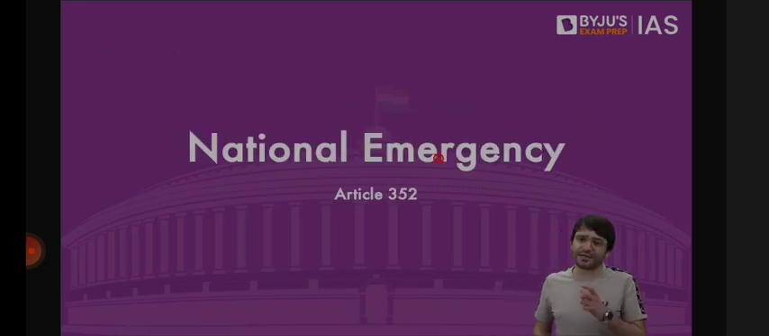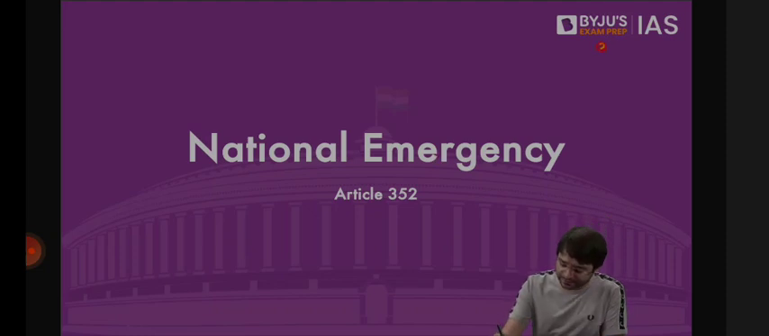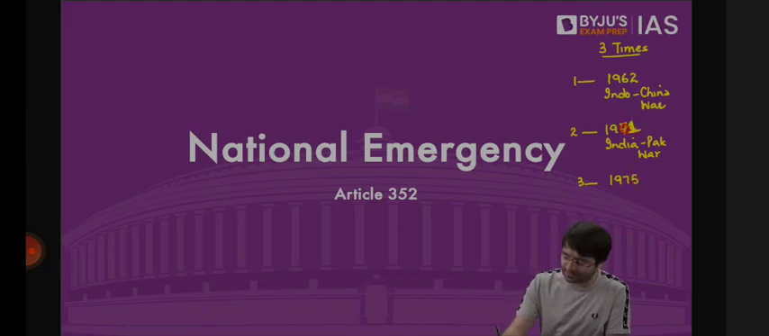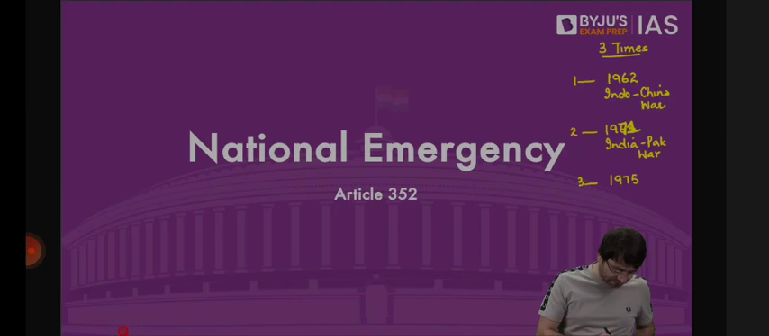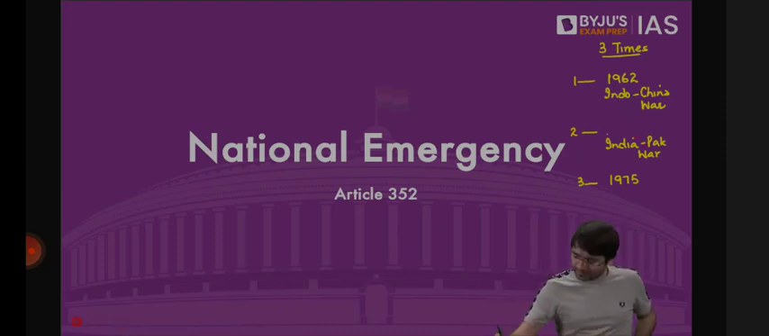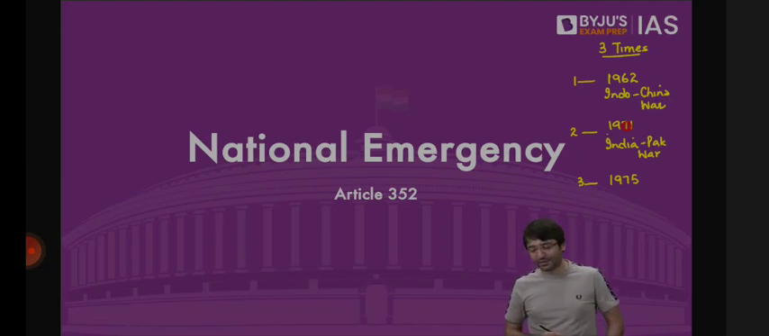How many times has national emergency been imposed in India? 3 times. First, in 1962, when there was the Indo-China War. Second, in 1965, when there was the India-Pakistan War. Third, in 1971, when there was the India-Pakistan War, which led to the emergence of Bangladesh as an independent country. And the third was in 1975.